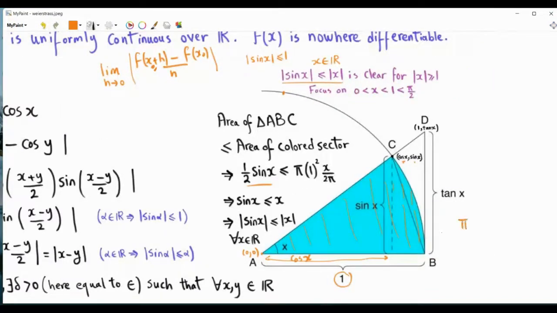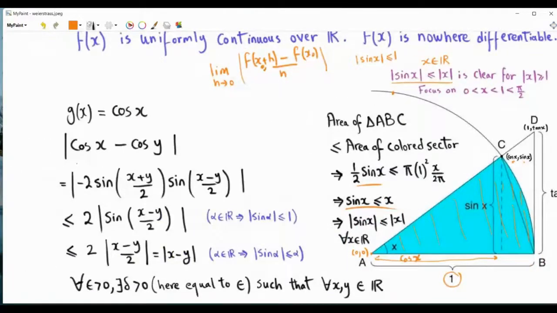It is pi times the radius squared, which is 1, and then we multiply by the fraction x divided by 2 pi. Pi goes with pi, and then we have x over 2. So we have sine x over 2 is less than or equal to x over 2. And hence, sine x is less than or equal to x. And from here, the absolute value of sine x is less than or equal to the absolute value of x. This is true for every real x.